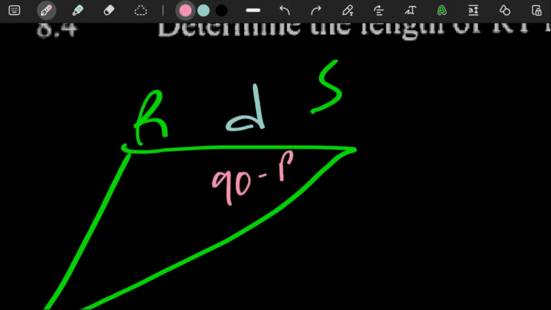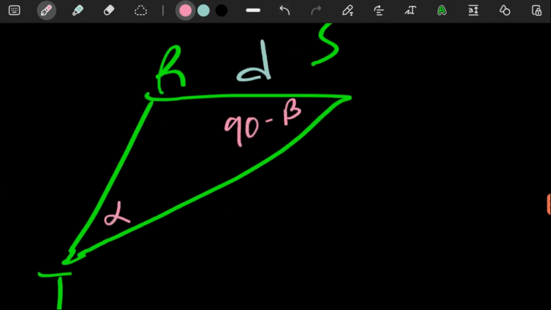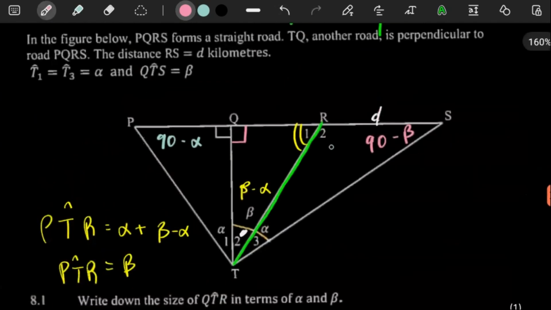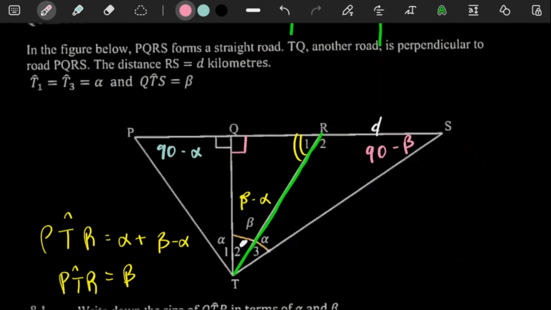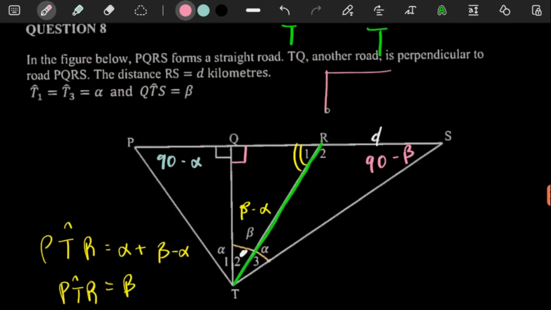Beta. This tiny one was given as alpha. And then here, technically, if you think of it nicely, this would be 90 plus this angle, because an exterior angle of a triangle is equal to the sum of the opposite interior angles. You see, because if you look at this right angle triangle here, the angle here is R2, right? This is R2.